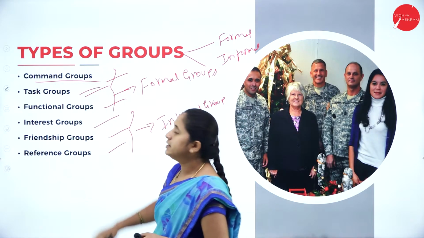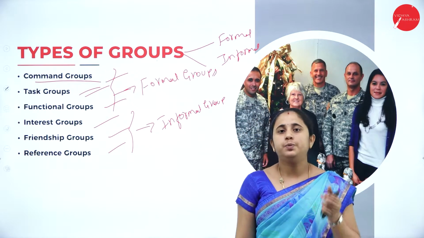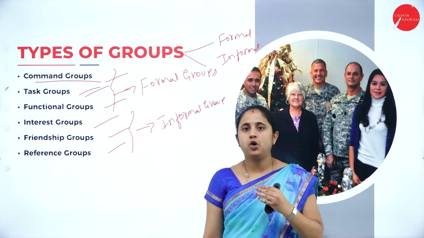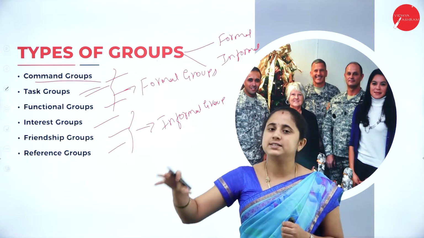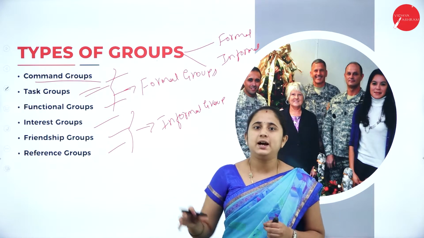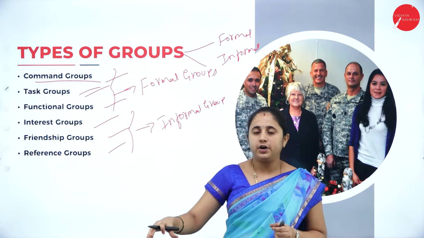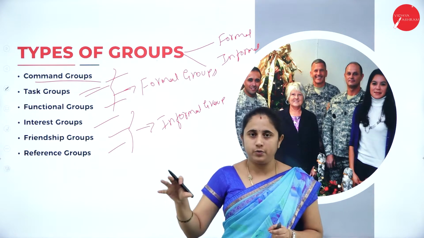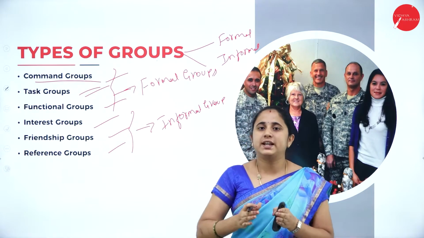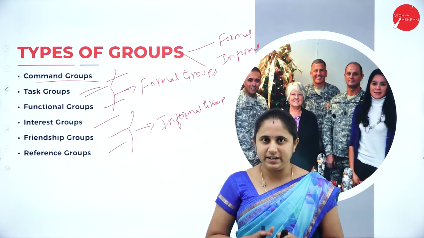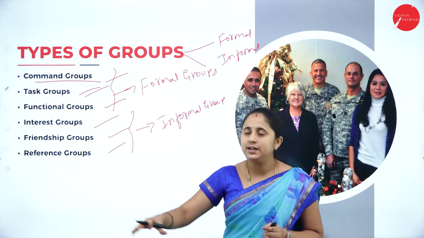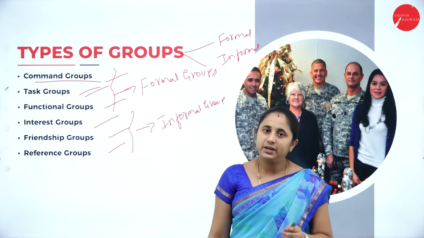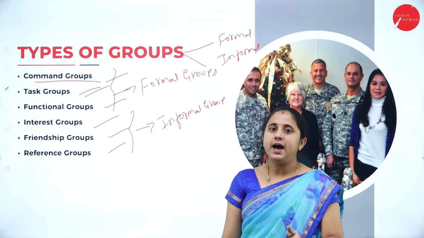Next one is task group. This task group is specially designed in order to accomplish one particular task. To perform one particular task, this group is formed. So it may be a temporary group, formed to accomplish one particular goal within a specified time period. Within that specified time period, you need to accomplish those goals. For that, this task group has been planned or formed.